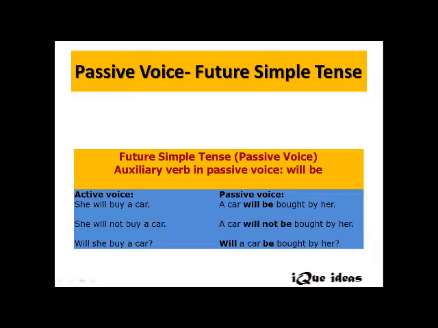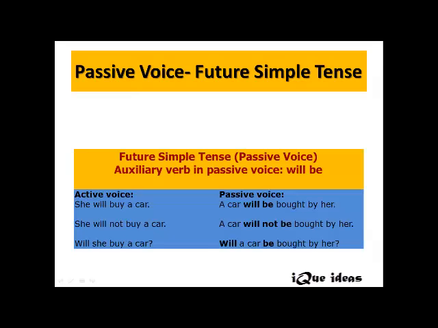And the auxiliary verb or the helping verb that gets used in passive voice in simple future is will be. The 3V form of buy is buy, bought, bought. She gets changed to her. Let's look at the next sentence.